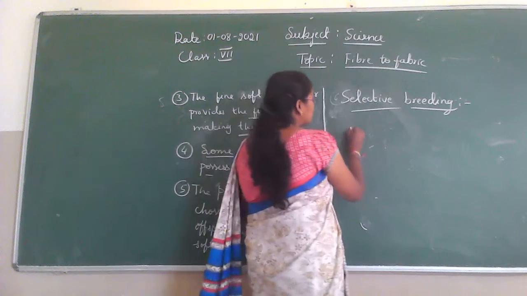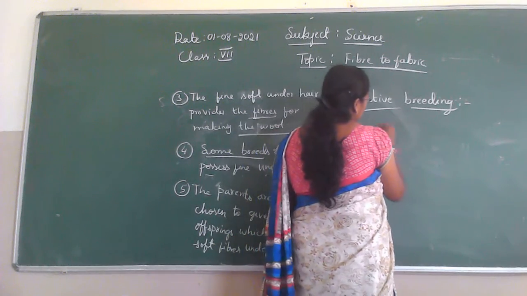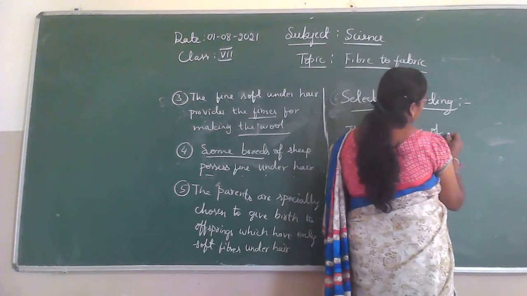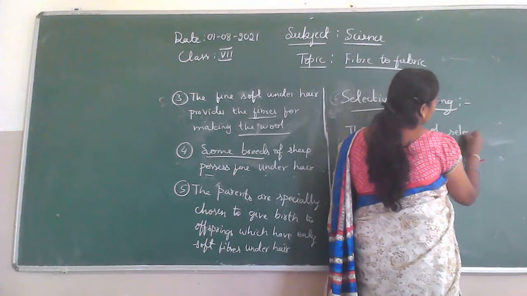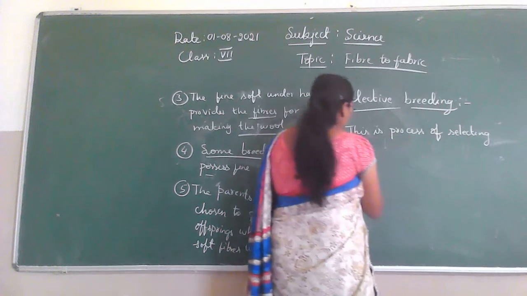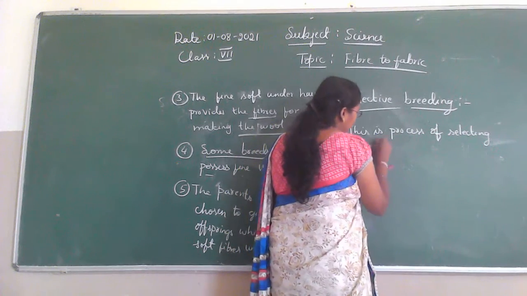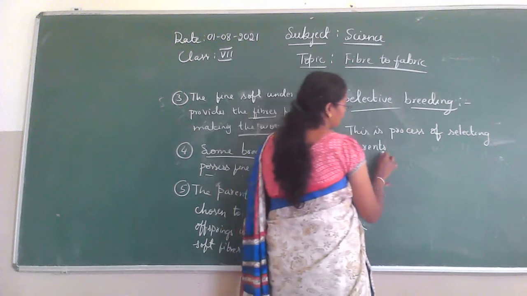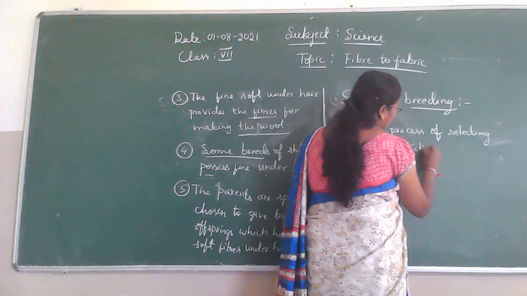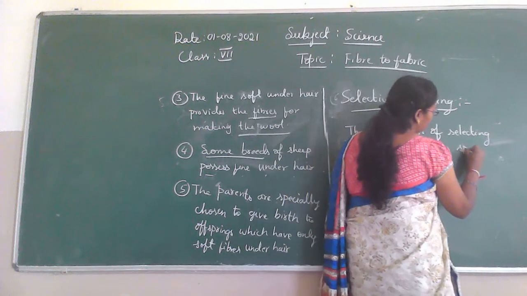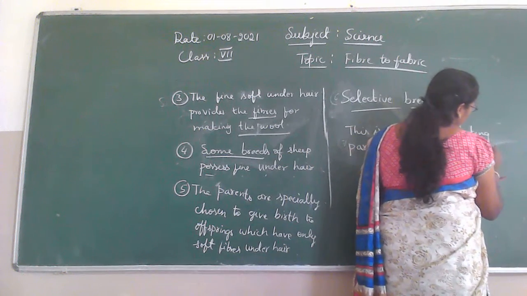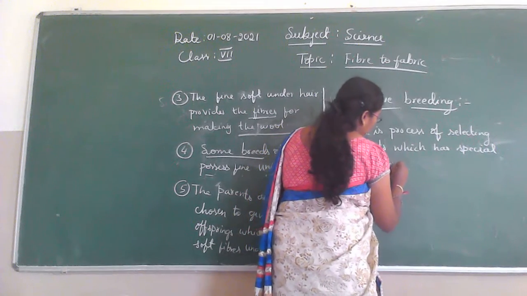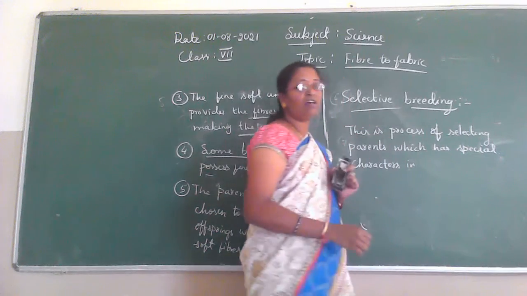So this is the process of selecting the parents of sheep which have special characters in the offsprings.